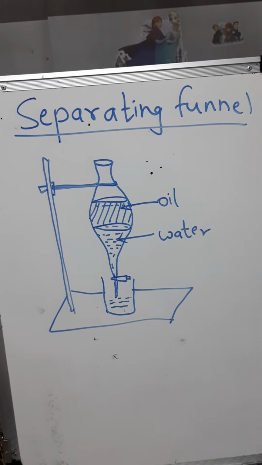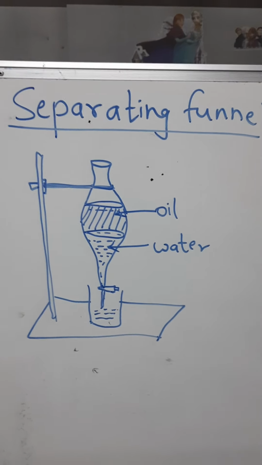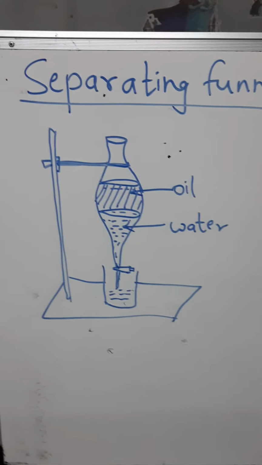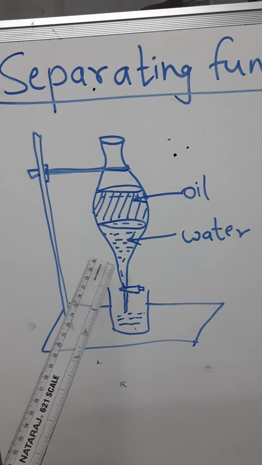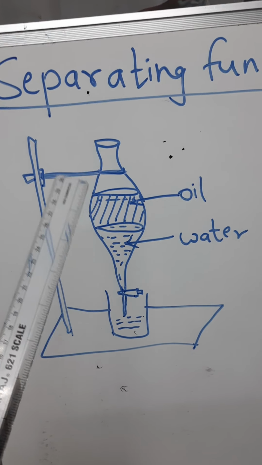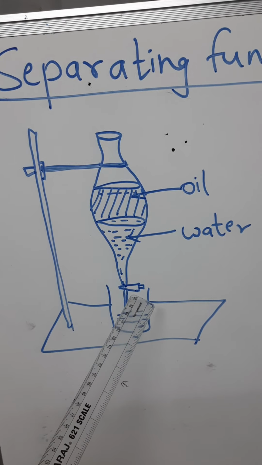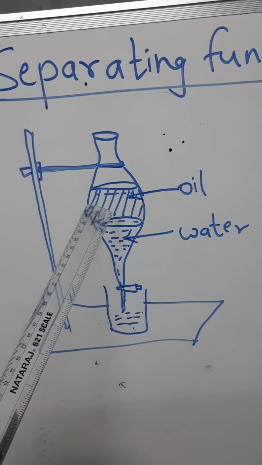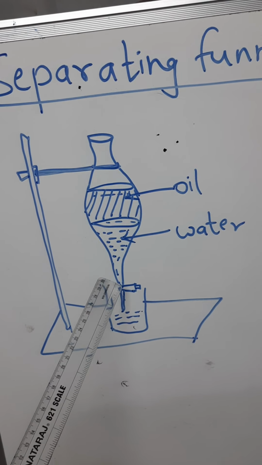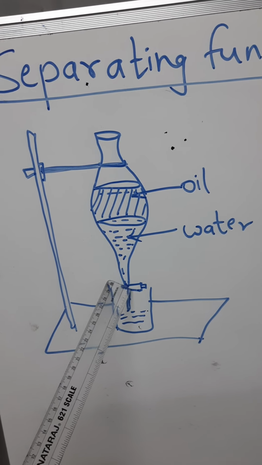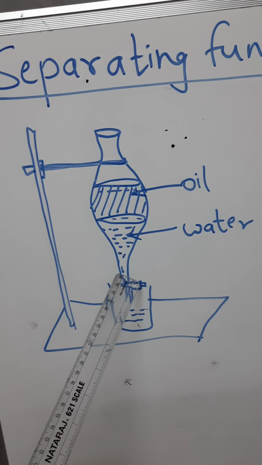Here I have shown you the separating funnel. In this separating funnel I have taken an oil and water mixture. When we keep it for some time, we will get two layers. Now without disturbing this, when I open the cork, slowly the water level will come down. When the level comes here, just stop the flow of water with the help of the cork.